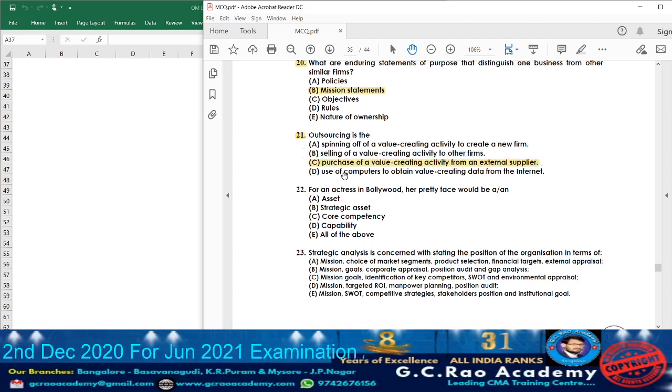Option D: use of computers to obtain value creating data from the internet. No, that is also not outsourcing. What is outsourcing? Taking up the work from outsiders, or purchasing the value creating activity from outsiders. That is what we call outsourcing.